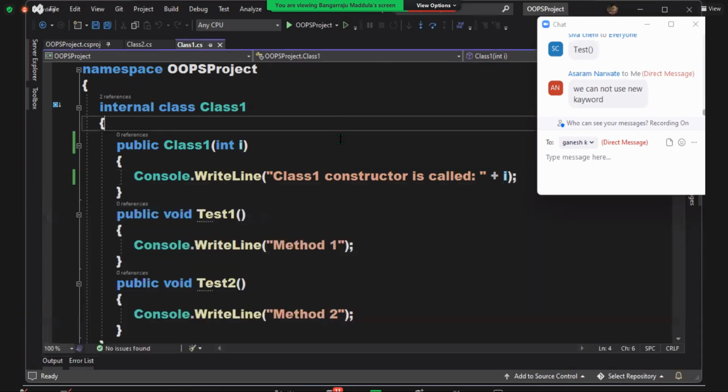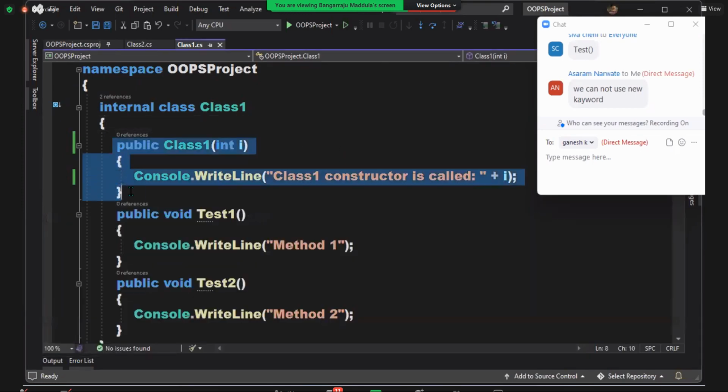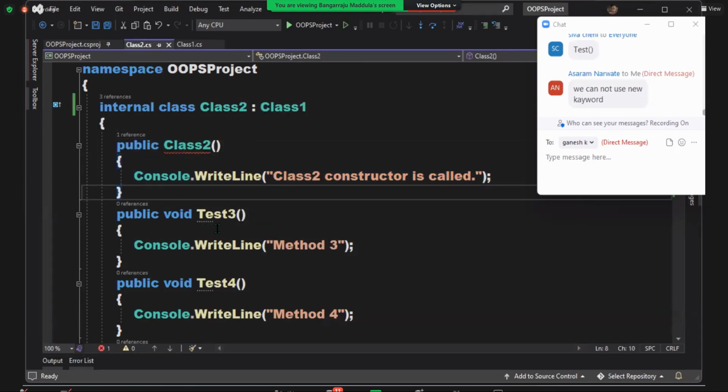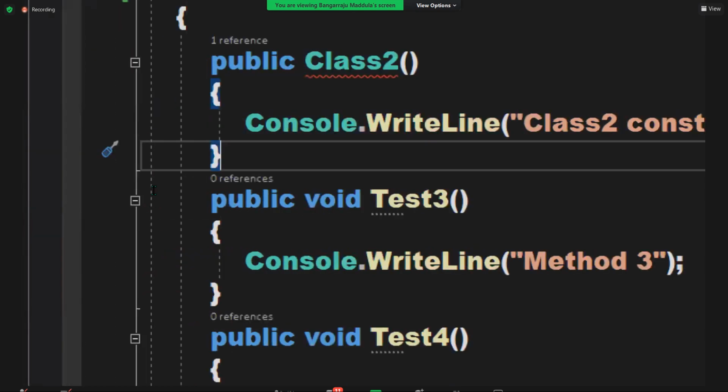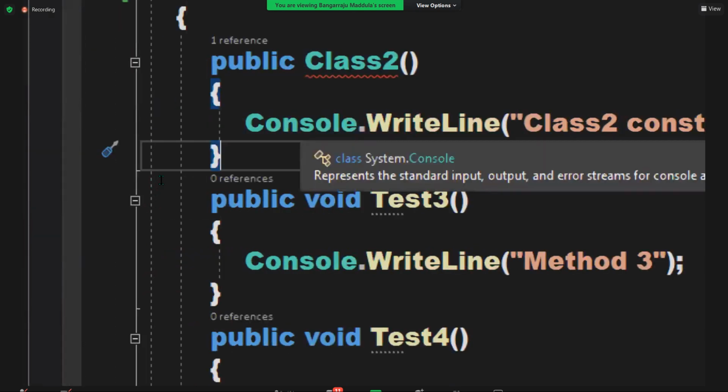So that's the problem you have here. Now, when you are trying to call this, a value is required, but class 2 cannot supply it. See, the error is coming under class 2 only. Why? Because class 2 was not able to implicitly call the class 1 constructor. Did you understand? The class 1 constructor was not able to be called. So did you understand the problem?